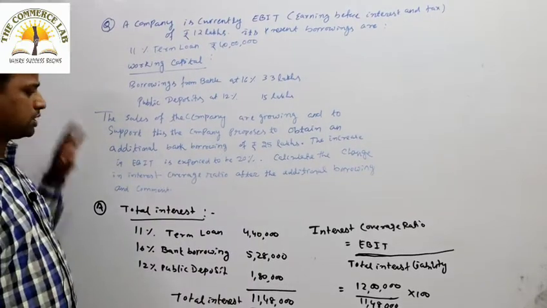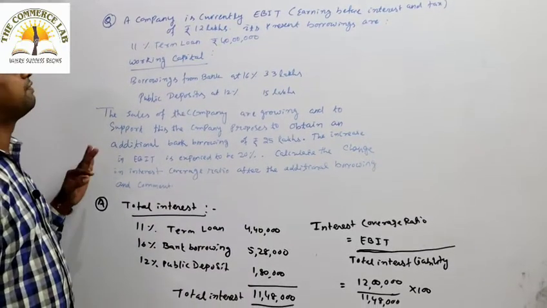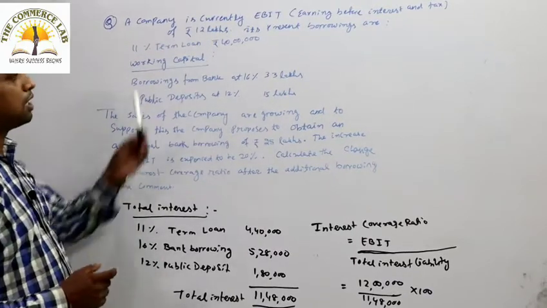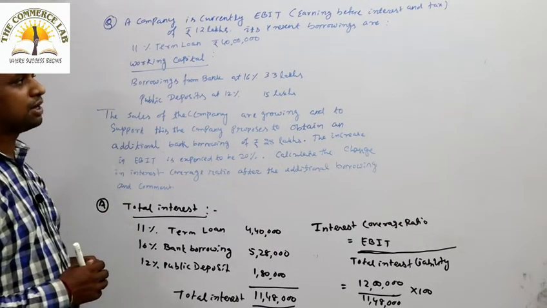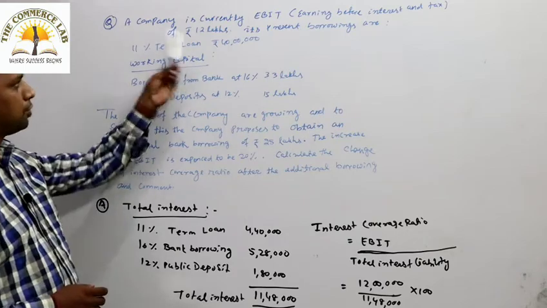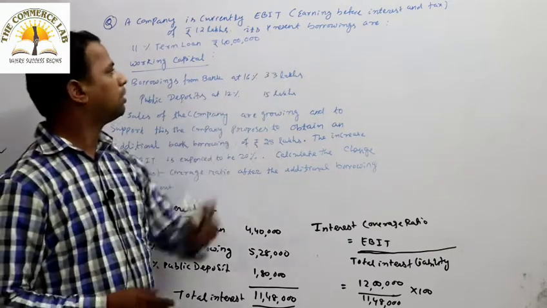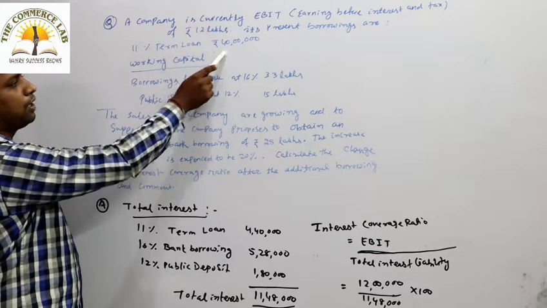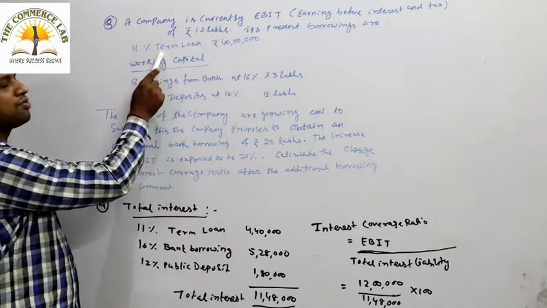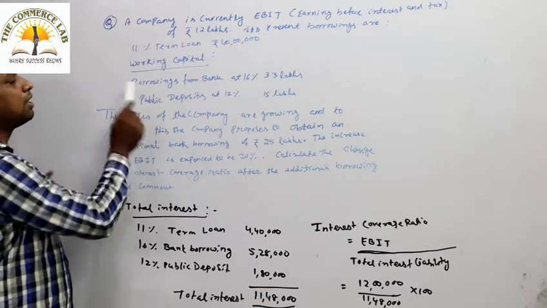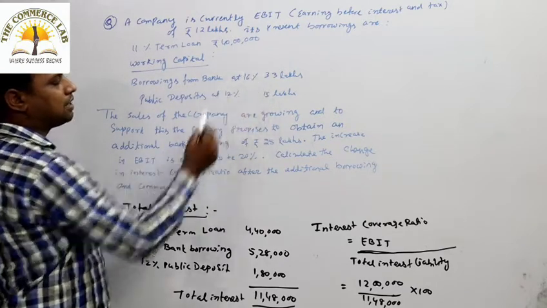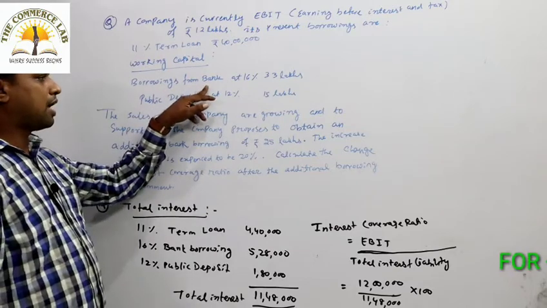Look at everybody, this is the particular question related to interest coverage ratio. A company's current EBIT is how much? 12 lakh. The company currently has earnings before interest and tax of 12 lakh. It has present borrowing of 11% term loan 40 lakh. The interest on the 40 lakh loan is 11%. And borrowing from bank at 16%, 33 lakh. How much is being borrowed from the bank?